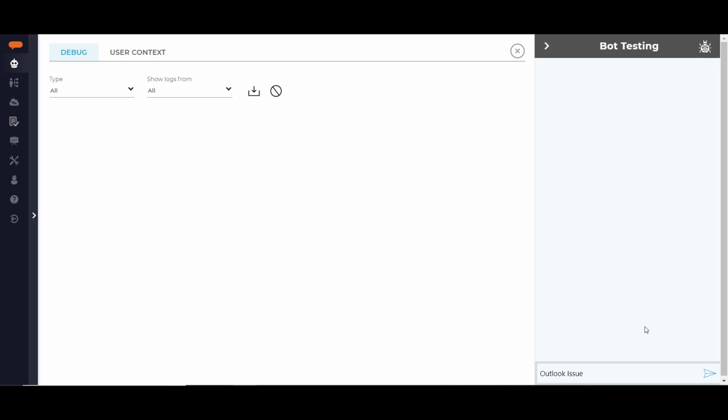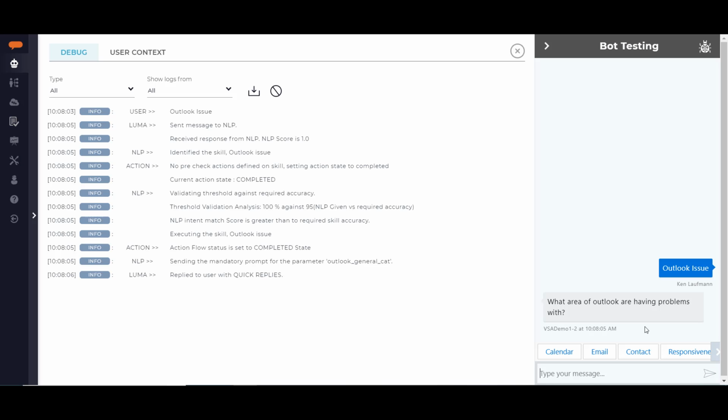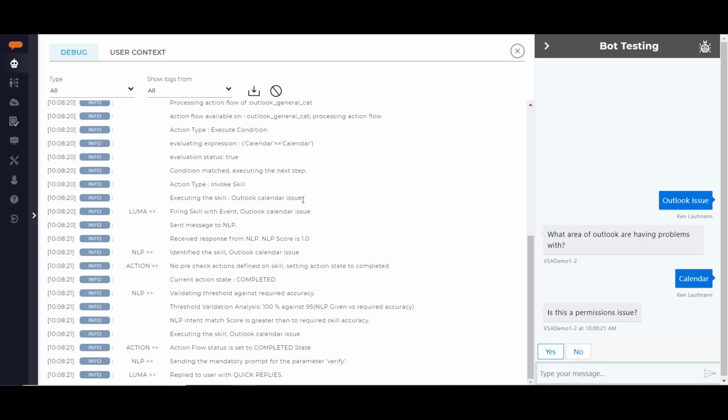In the test bot, I'll enter one of the phrases for the skill. I can see that the list attribute is displayed along with the prompt that was entered. Selecting one of the options, I can see in the debug section that the second skill was executed. Complete the testing by rerunning the skill and selecting each option in turn, making certain that the appropriate skill is